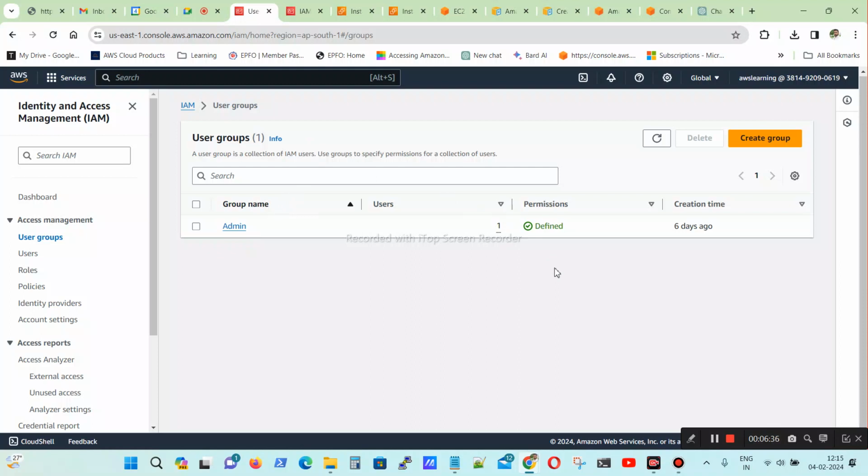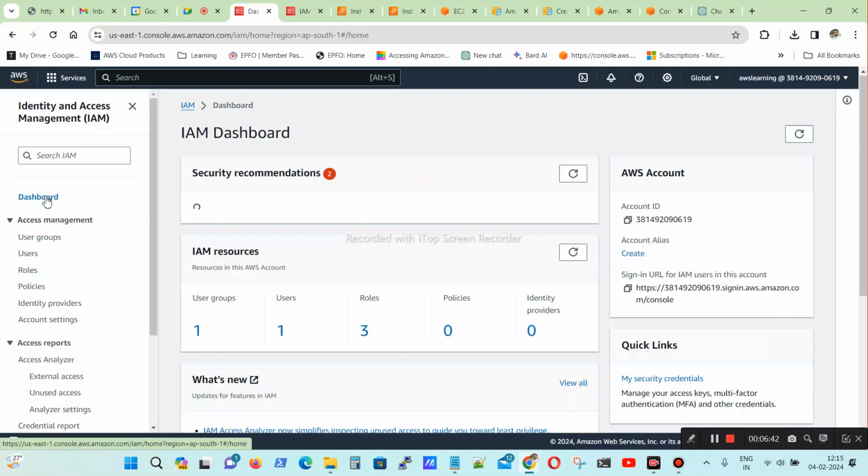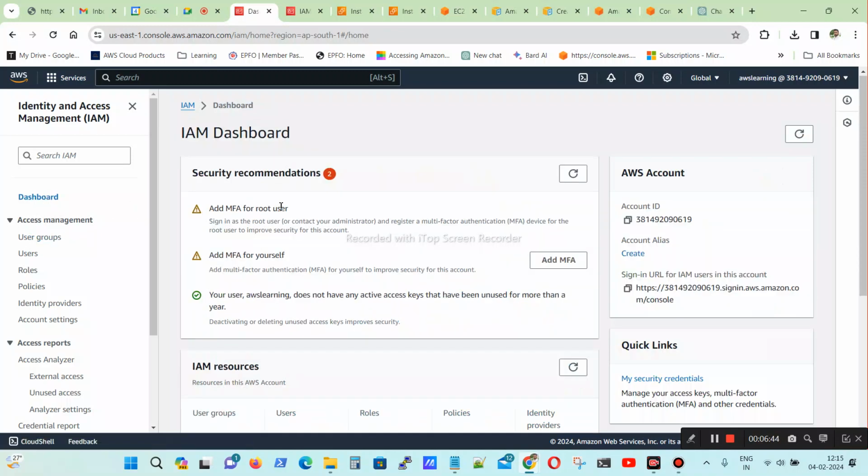Yeah, IAM only. Okay, so this is the IAM. Once you have created IAM, initially it will be in your IAM root user, and the root password will be there. You log into the root user with the root password, and the root user and root password you should never give to anyone. That is for your personal use. The root user has all the permissions. You can delete, create, edit, modify, and all the permissions belong to the root user.